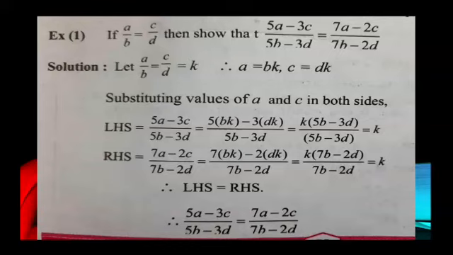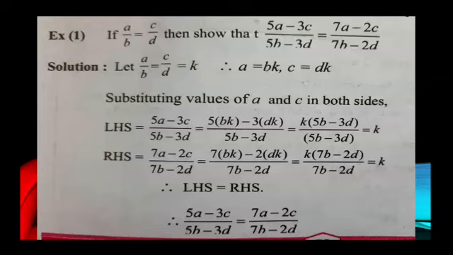Solution: let A upon B is equal to C upon D is equal to K. Therefore, if we need the value of A, we will take A upon B is equal to K. So A is equal to BK, and if we need the value of C, then we will write C upon D is equal to K. So C is equal to DK. Now the value of A is BK and the value of C is DK.